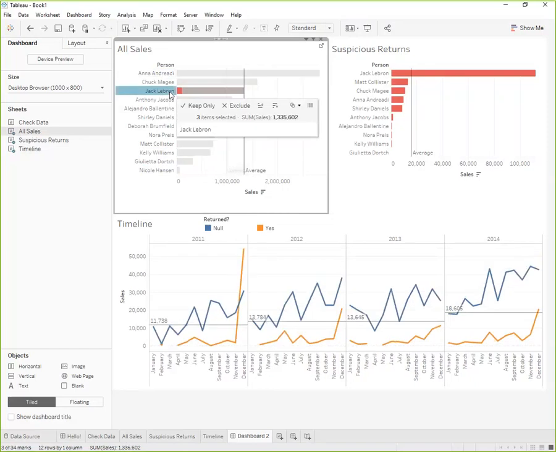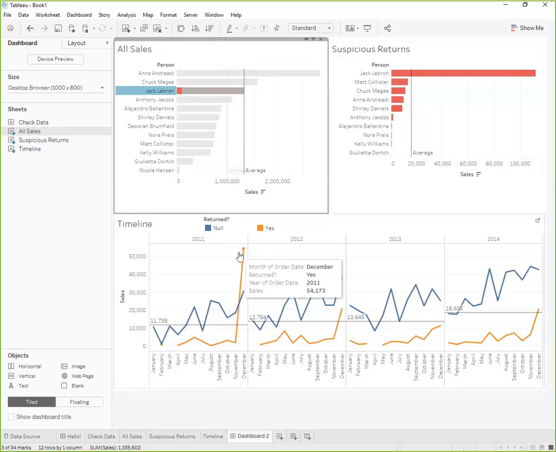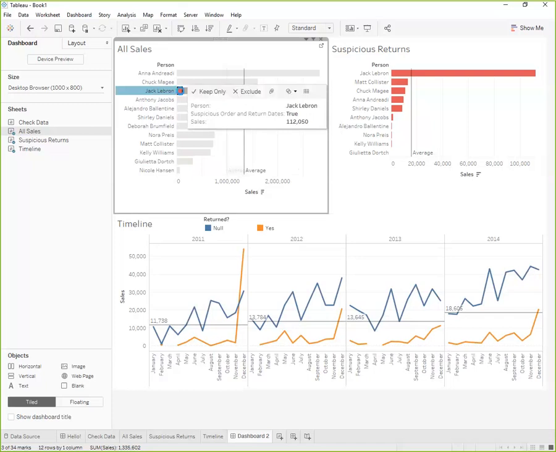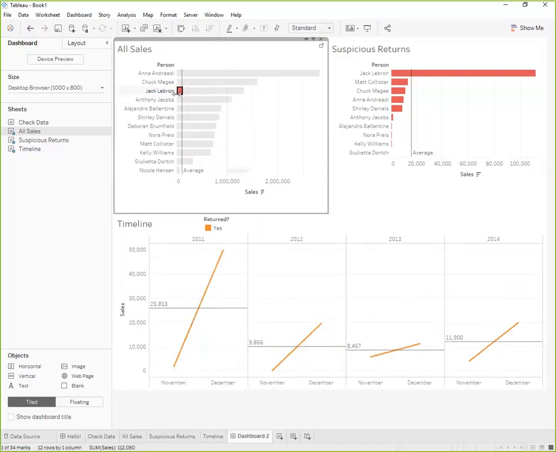Okay, so looking at Jack LeBron, he had some crazy, crazy high rates of return in his Decembers, or for orders that were made in December. Now, as I click into his returns with suspicious order dates, this updates and shows me the annual average for his suspicious returns. And it never falls below $8,000.